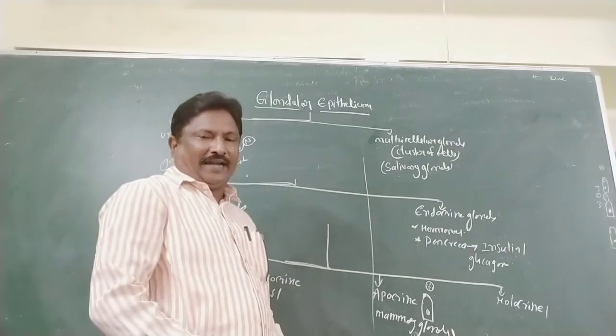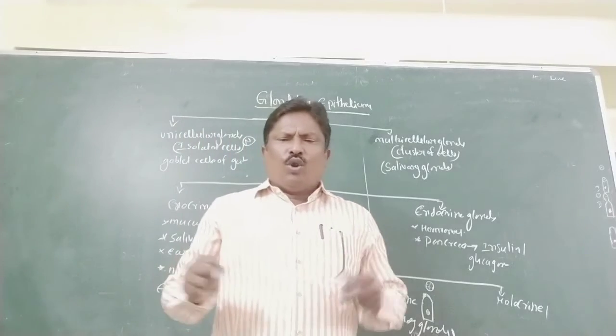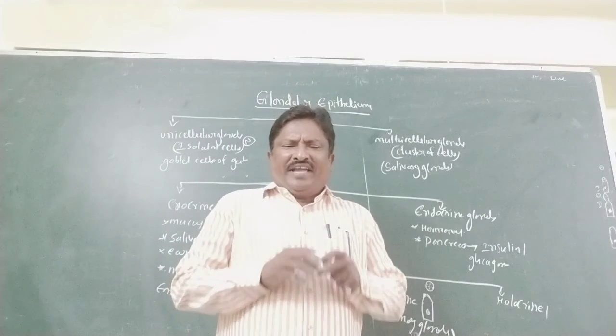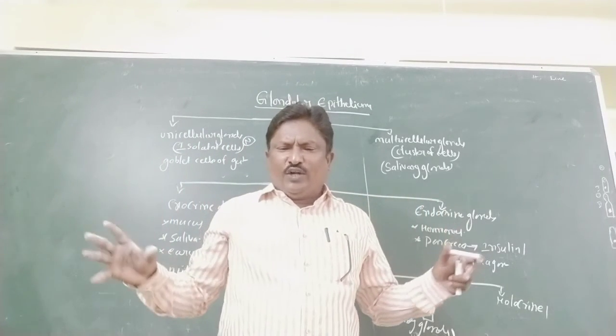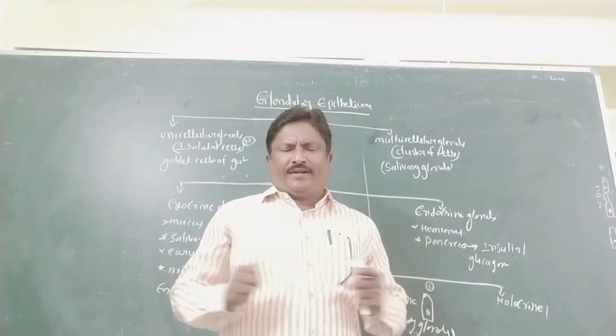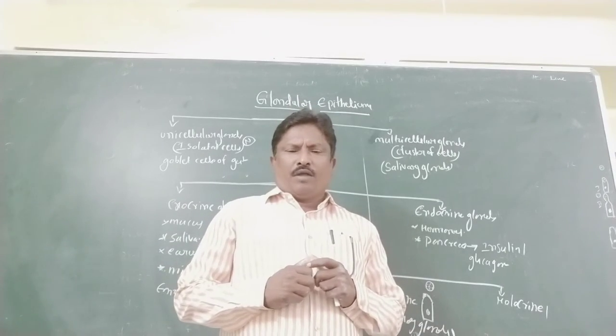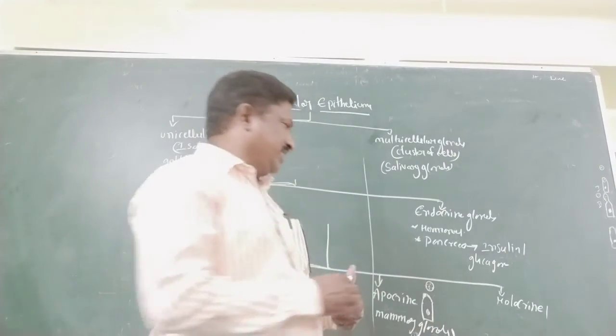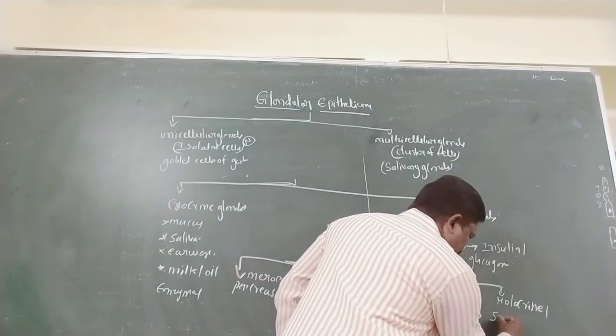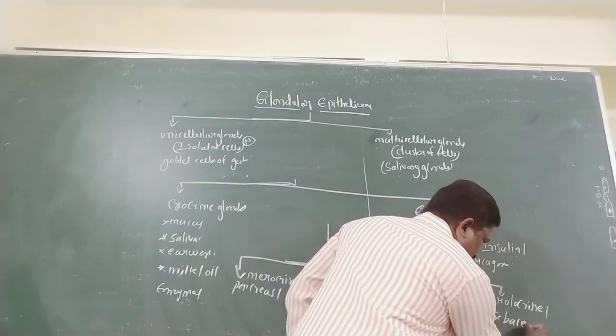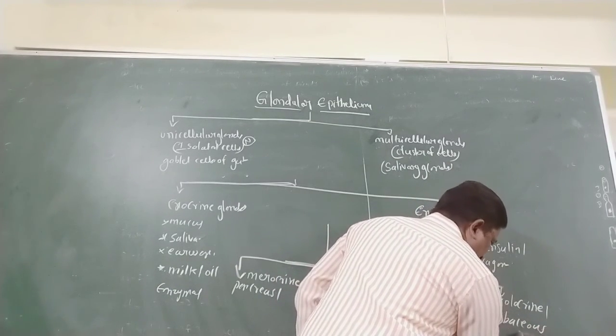And holocrine gland: in it, the entire cell disintegrates to discharge its content. The best example is the sebaceous gland.